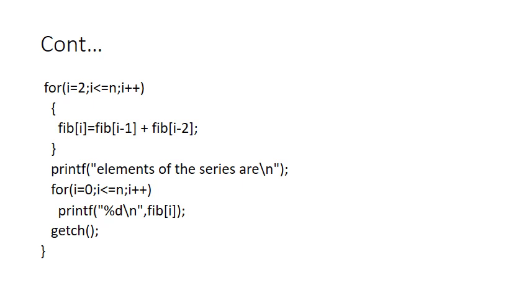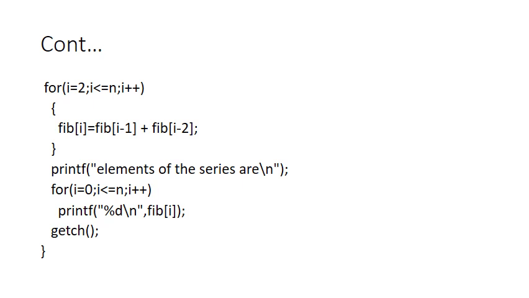Then 1 plus 1 will become 2, 2 plus 1 becomes 3, 3 plus 2 becomes 5, and this process continues. That is, the new number you will get by adding the previous two numbers. Previous two numbers will be added, and you will get a new element of a Fibonacci series.